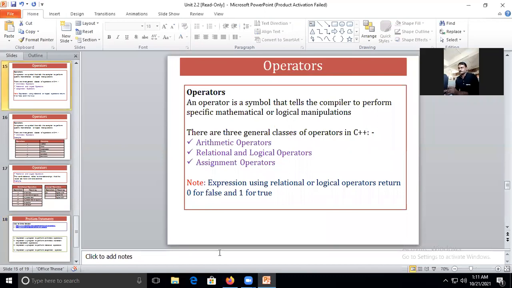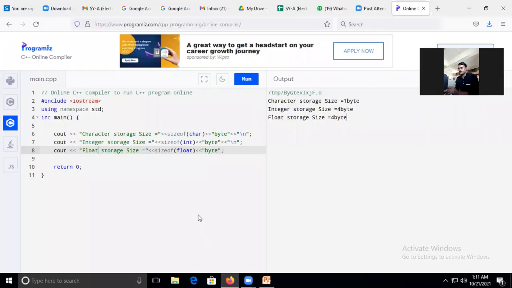Hello. Yes, sir. Okay, you may take a screenshot of this. Yes, sir. This is the usage of the sizeof operator.